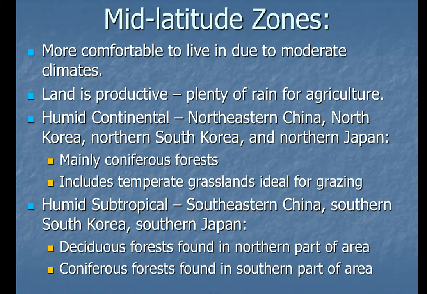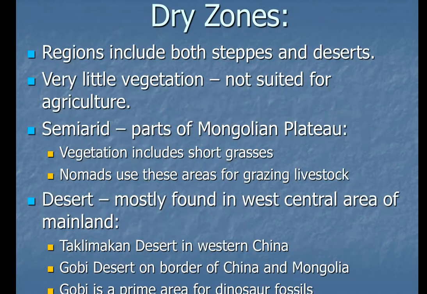Other parts are humid subtropical: southeast China, South Korea, and southern Japan are humid subtropical. Deciduous forest in the northern part of the area, coniferous in the southern part of the area.